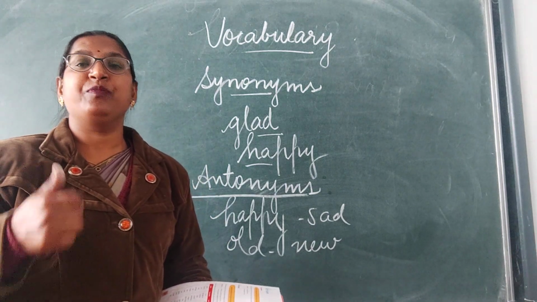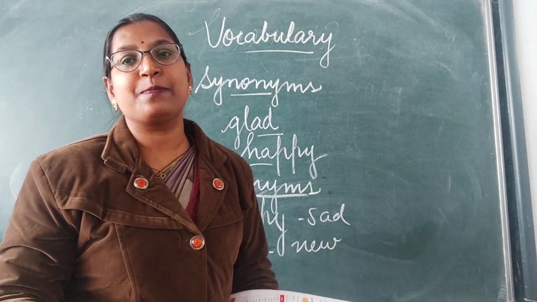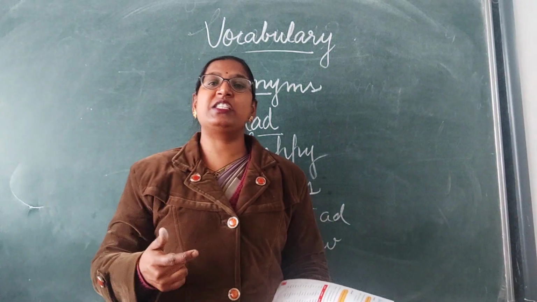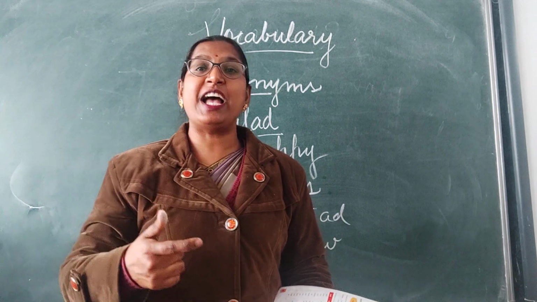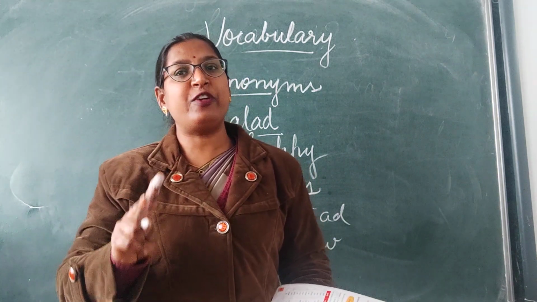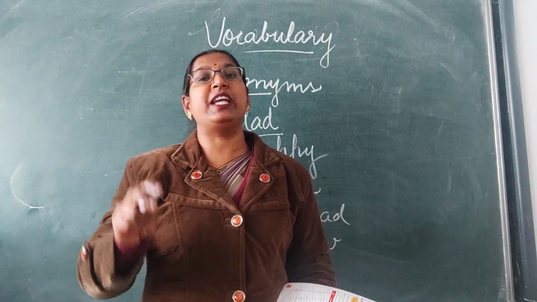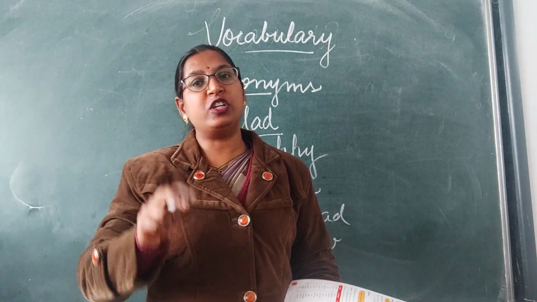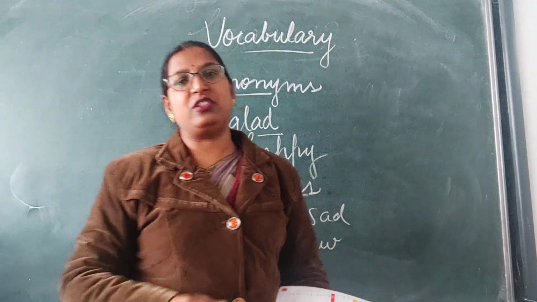Homophones means the words which sound the same but their spellings and their meanings are completely different. Then we studied about synonyms. Synonyms are the words which have a similar meaning, the same meaning. Two different words with the same meaning. And then we studied about antonyms. Antonyms means the opposite words. The words which have the opposite meaning are called antonyms.